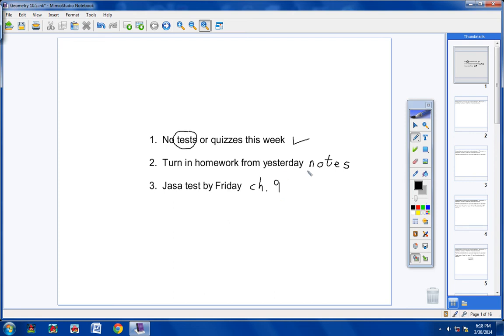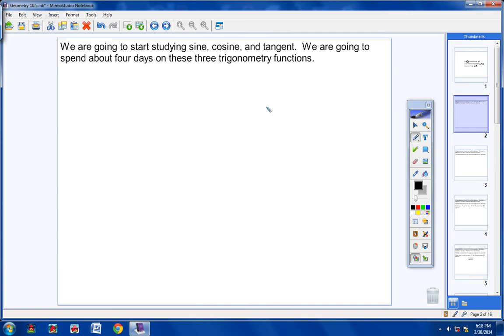Yesterday was a really nice review of the three lessons we had covered, 10.1, 10.2, and 10.3, and now we're going to jump right into some new material. We're going to start studying something called sine, cosine, and tangent, okay? Now we're going to spend about 4 days on these three trigonometry functions, okay?